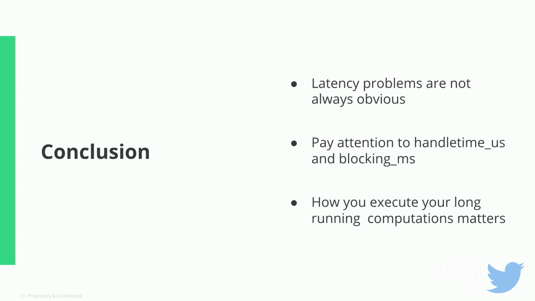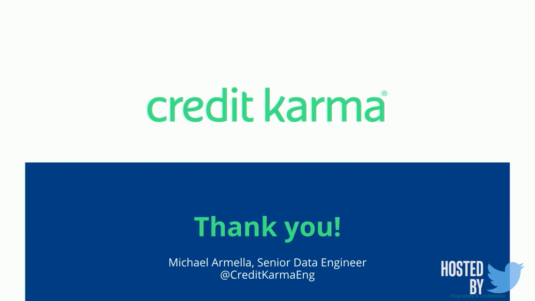You always need to run them in a separate thread pool, and this is implemented in Finagle with the future pool. The best way to do this is to tune your future pool to be the size appropriate for your architecture and your machine. And that's about it. Thank you.